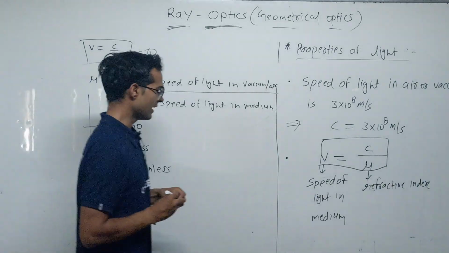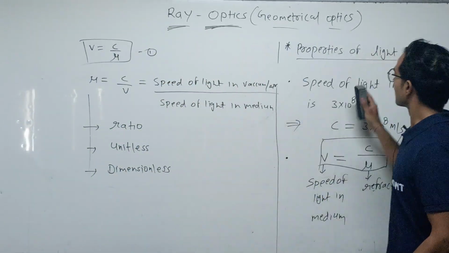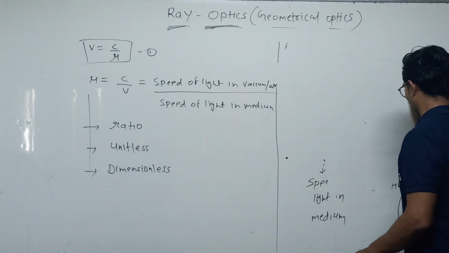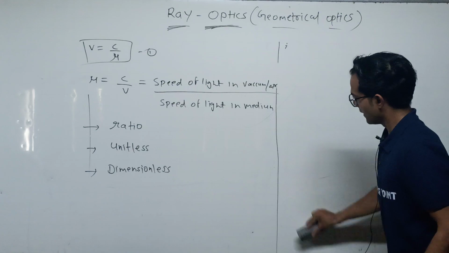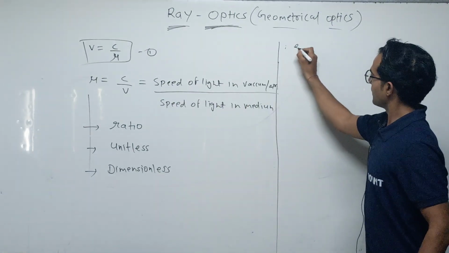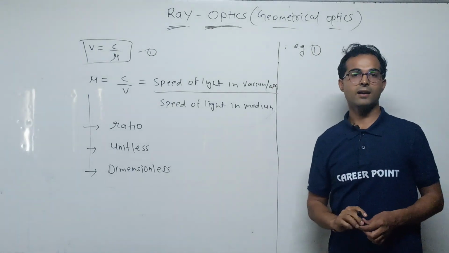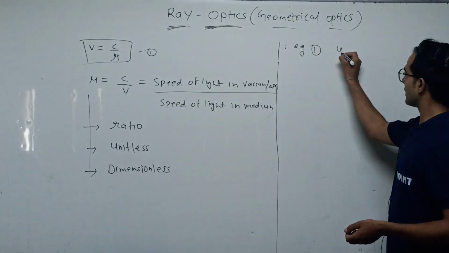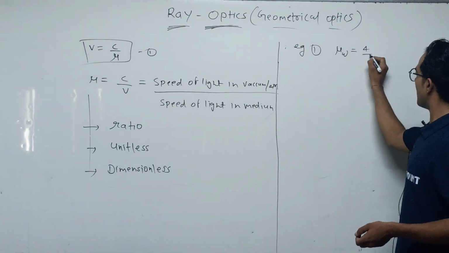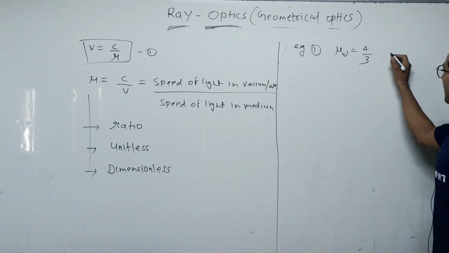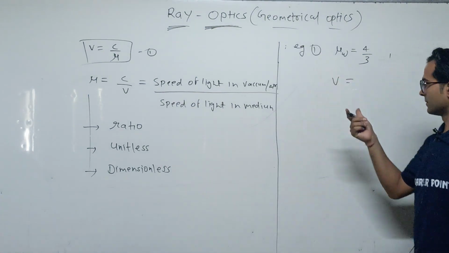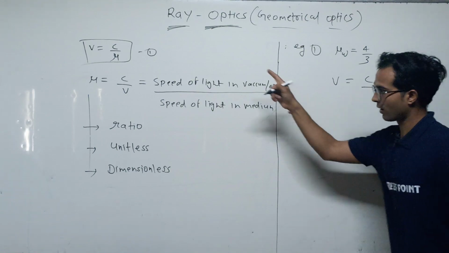Now take one example. Example number 1. We consider light travels in water. What is the refractive index of water? Given 4 by 3. We have to find out the speed of light in water. We know the formula already.